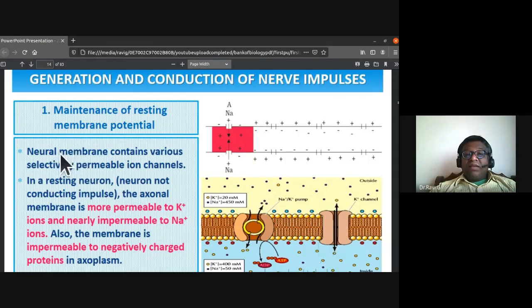So here the resting membrane potential has to be maintained. How is it being done? The neural membrane contains various selectively permeable ion channels.